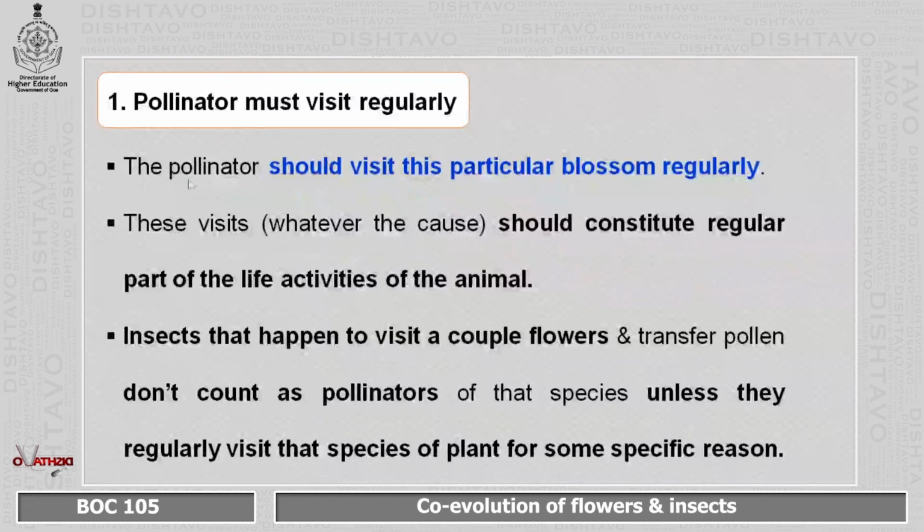Coming to the first criterion, that is, the pollinator must visit regularly. By this it is meant that it should visit this particular blossom regularly. Visiting that blossom should be a part of their life activity, and they will be considered true pollinators. Whereas the pollinators which visit all the flowers or many flowers cannot be called true pollinators.